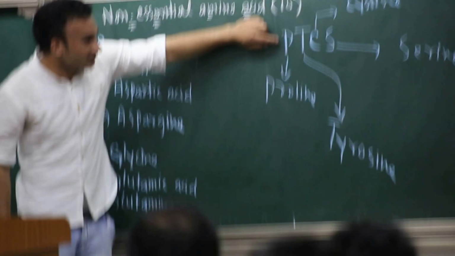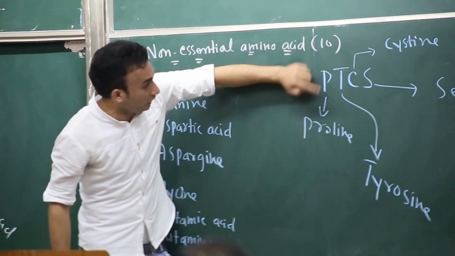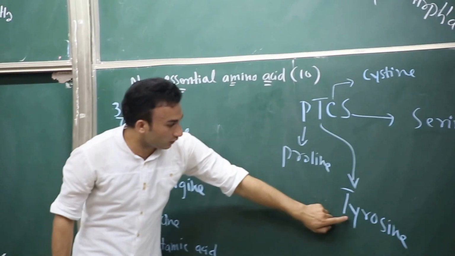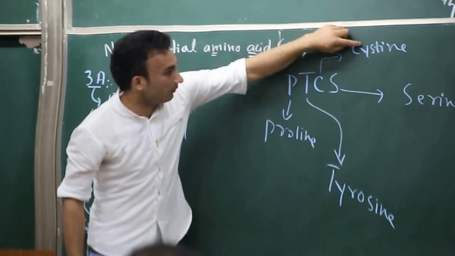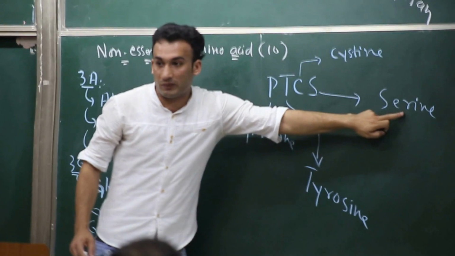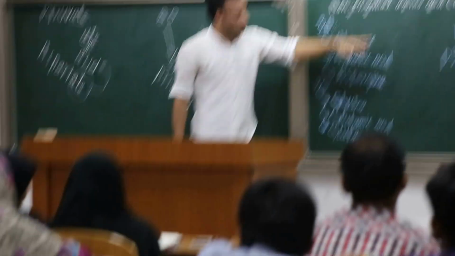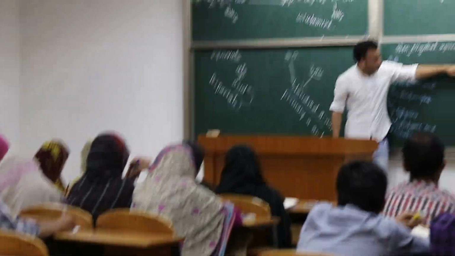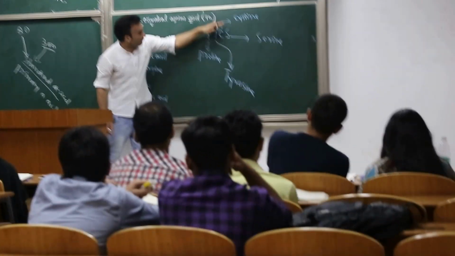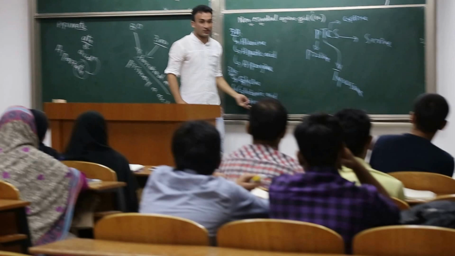Now from PTC, you have to remember: from P, proline; from T, tyrosine; from C, cysteine; and from S, serine. This is just simple: PTC teacher, okay? So from PTC teacher you will remember proline, tyrosine, cysteine, and serine.